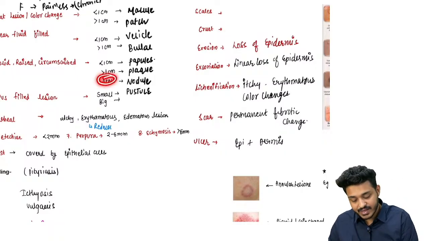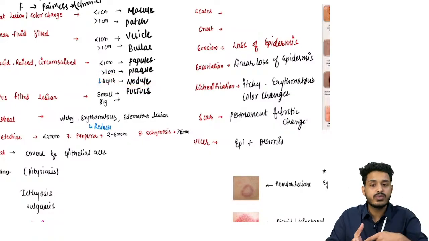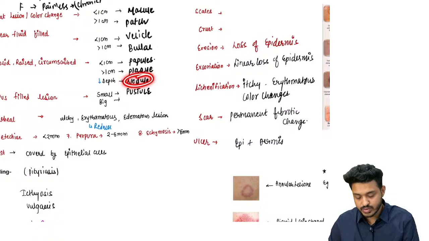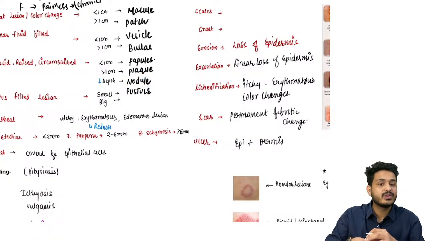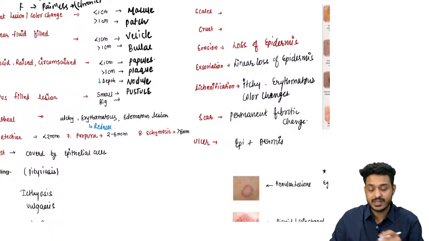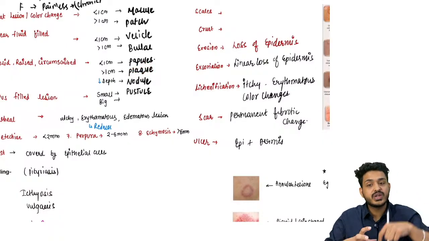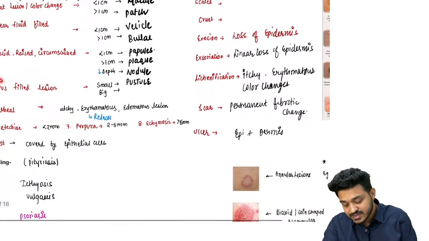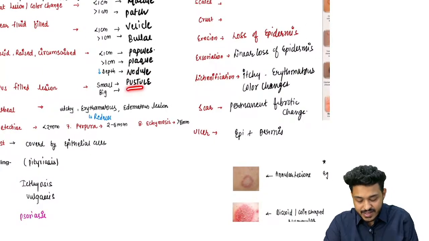Another thing we are having is going to be, if it is going into the depth, अगर ये अंदर तक invade कर रहा है, this is going to be known as a nodule. So nodule हो गया, papule हो गया, papule is a simple solid lesion which is small, right. Plaque is a solid lesion which is going to be bigger, right. This is going to be plaque. If it is going into the depth, we call it as a nodule. These are the basic understanding. अगर pus filled lesion है, छोटा lesion है, we call it as a pustule.